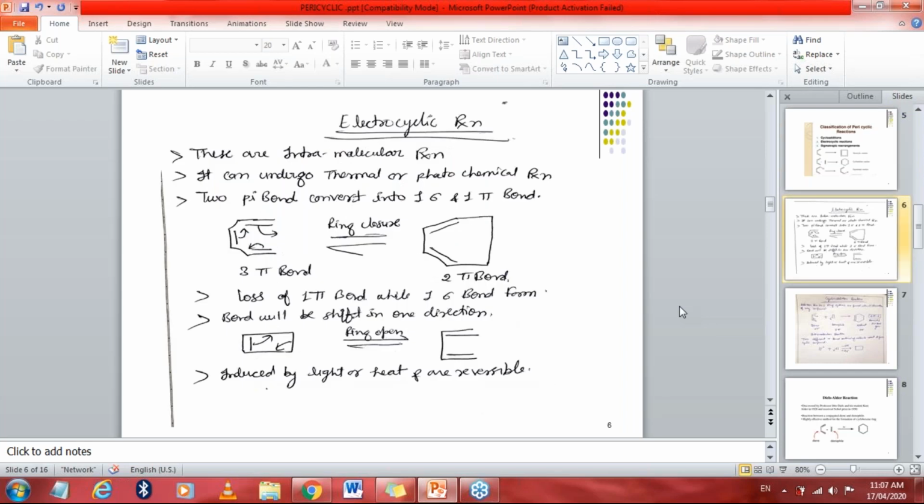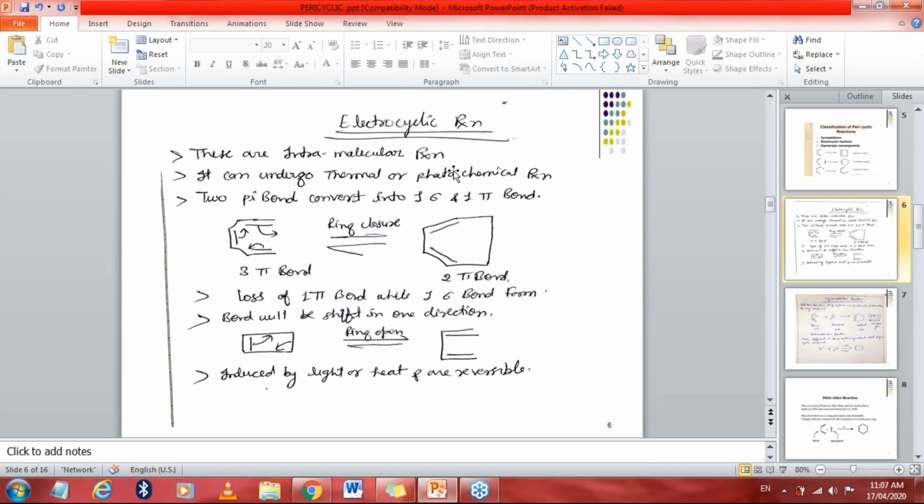Now these are my notes. I didn't find a good concept in your favorite Google, so I just wrote this down myself. Hopefully you can understand my writing. The first reaction is the electrocyclic reaction. Now, what is an electrocyclic reaction? Firstly, before starting, you should know two points.